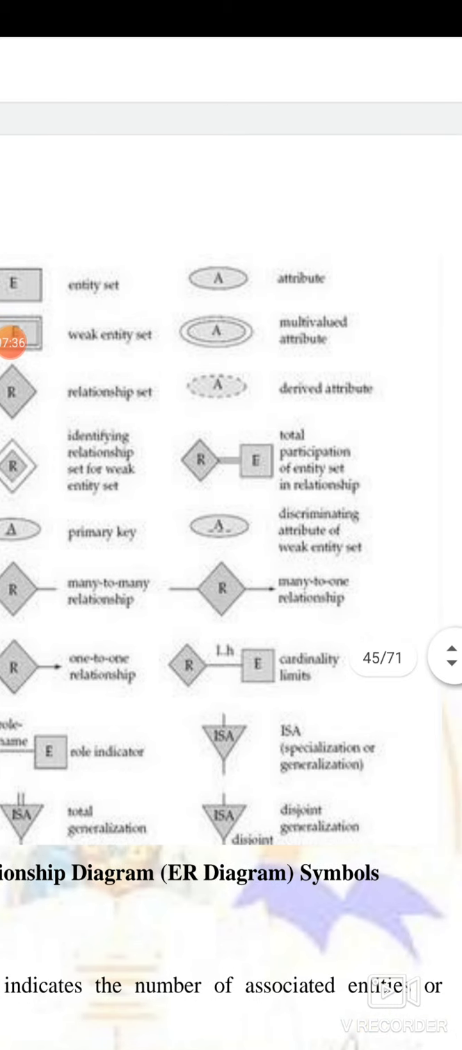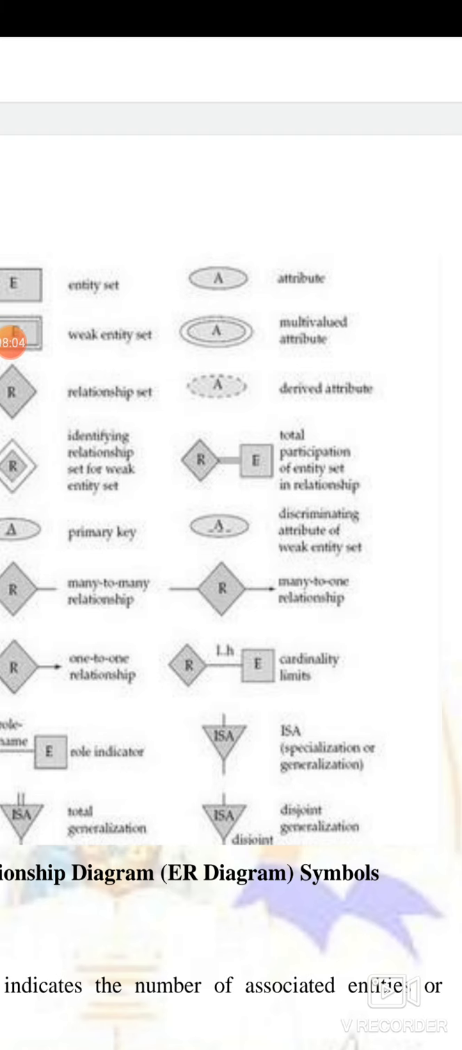Then an oval represents an attribute. Two ovals, that is a double elliptical shape, represent a multivalued attribute. Then a dotted oval represents a derived attribute. Here you can see one entity E with two lines. What does this represent? Total participation of the entity set in the relationship. This is participating totally. We have already seen what we mean by partial participation. So we have gone through these things.